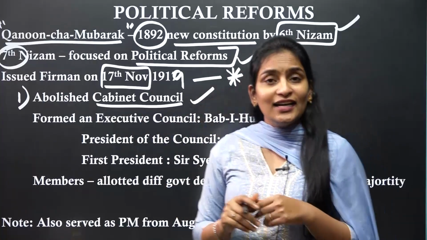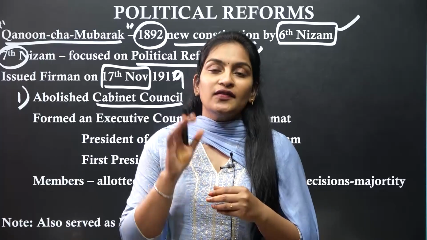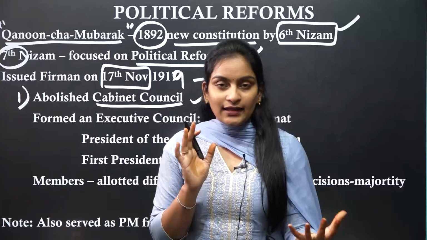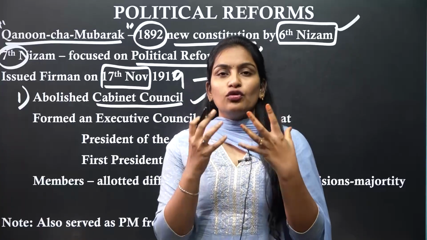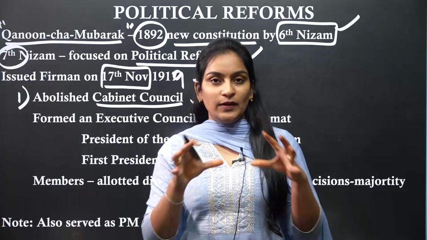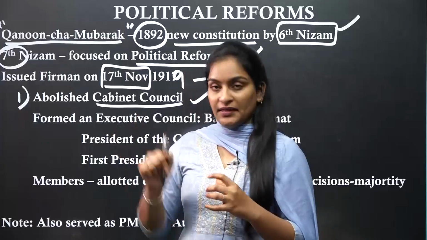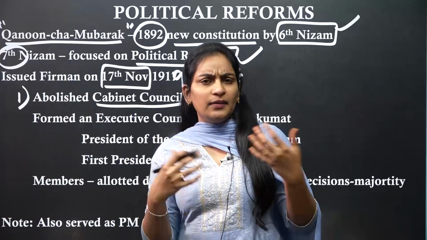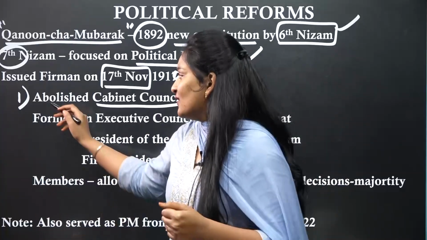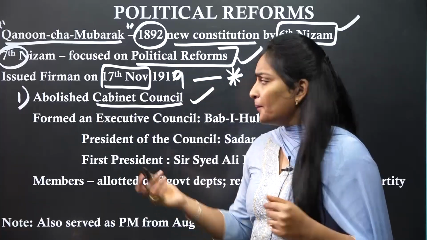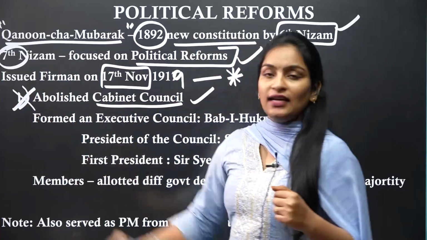This is very important. Now the present government also has a cabinet, where not all the council of ministers have the responsibility to advise the prime minister. The prime minister appoints certain members of the departments to a small cabinet. So not all 14 department members will be there; a few important department members will sit in the cabinet, and they alone advise the prime minister apart from all the departments. That is the cabinet council, we all know it. So this was abolished in this Farman.